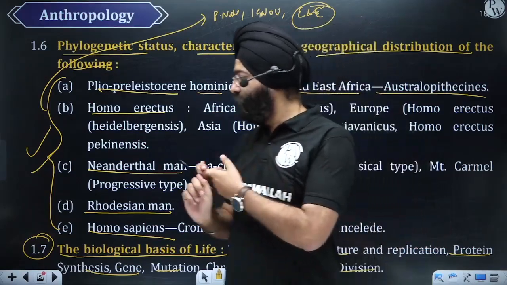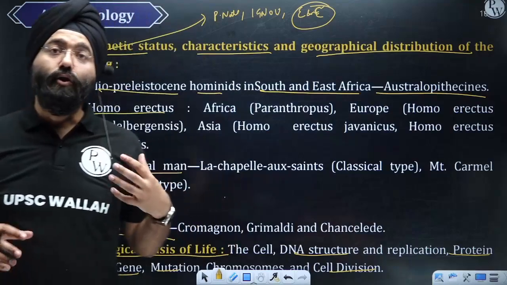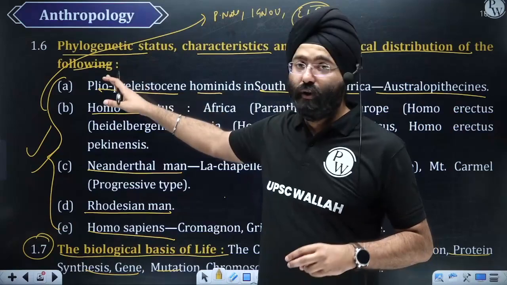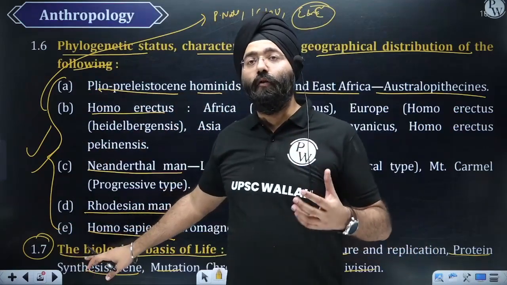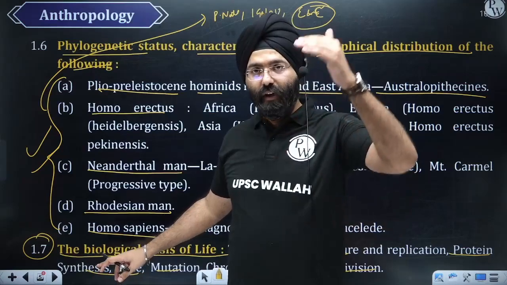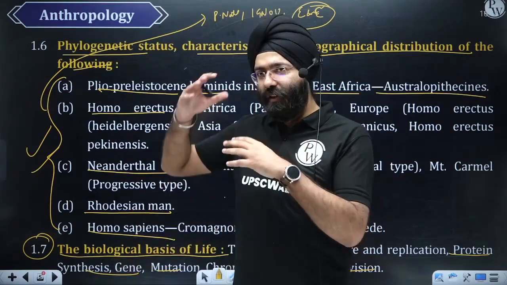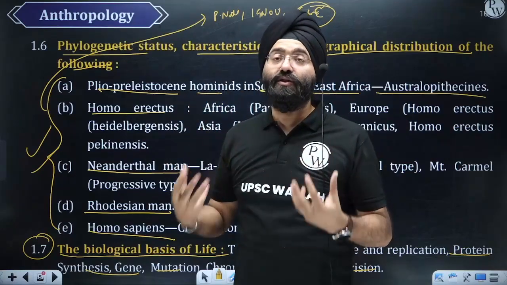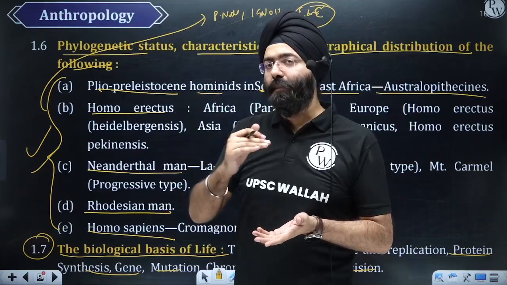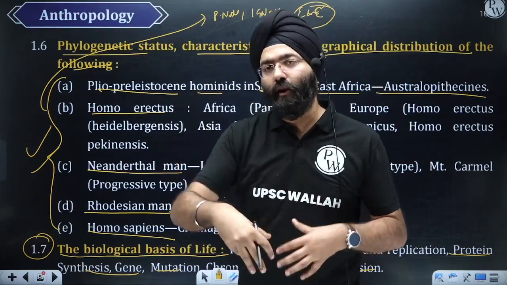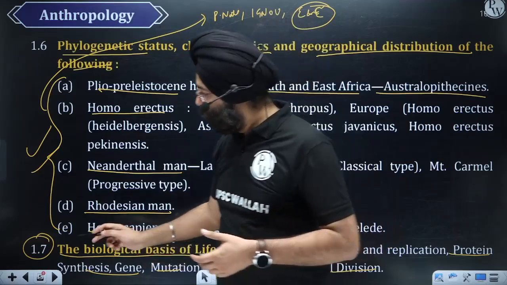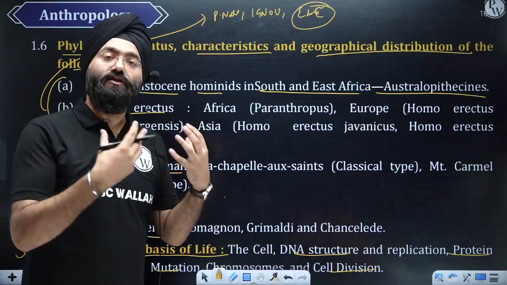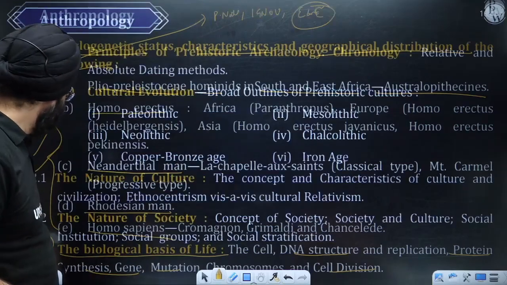Now, another important aspect is, we are not going to study this topic simply after this topic. No. When we do genetics, we are going to study it before that, because it will give coherence. The issue with anthropology is that the way it is arranged now, it becomes a little haphazard. So we are not going to move in a streamlined manner when we study anthropology. We are going to take it in a manner that you understand it well, and along with it cover the syllabus. So 1.7, which deals with the cell, is going to be covered when we deal with the genetics part, right? Okay.